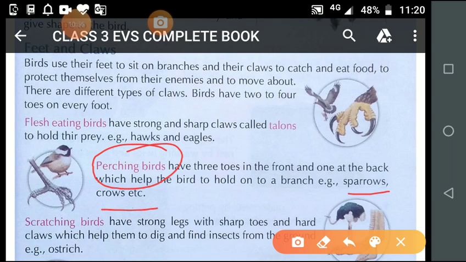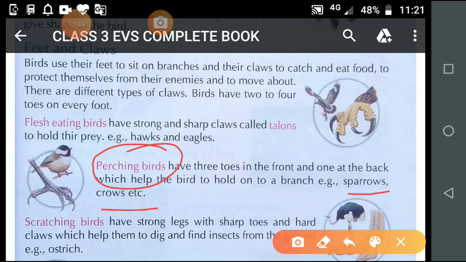But a crow can very easily stand on the branch of a tree for a long time. Have you thought why it happens?